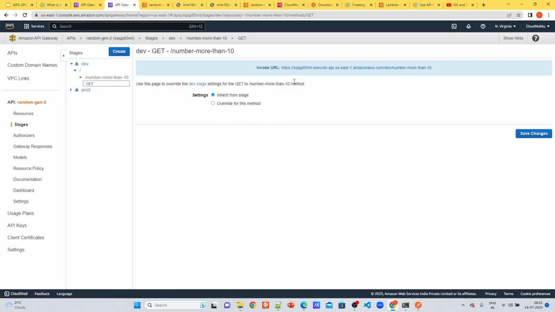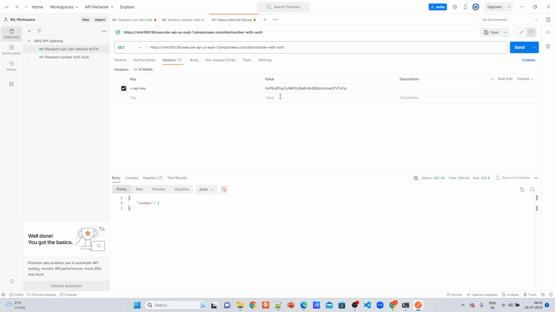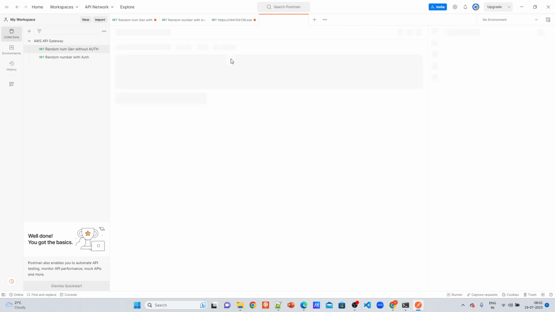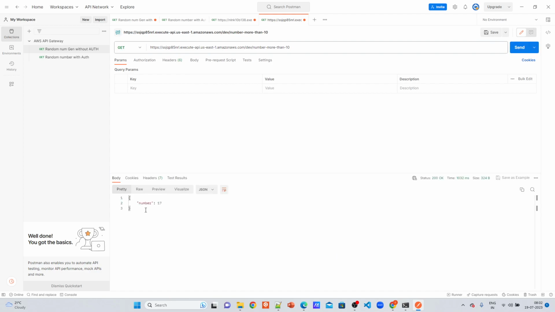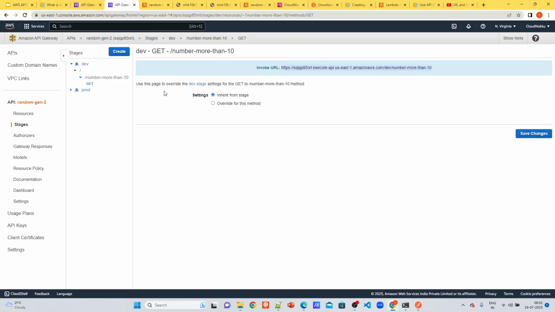Okay, nevertheless, we have created an API. Let's test it from our Postman. I'll create a new one, paste it, and send the request, and see the random number it is generating. This is how easily you can create an API using API gateway.